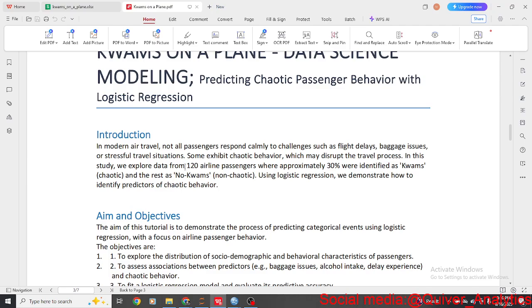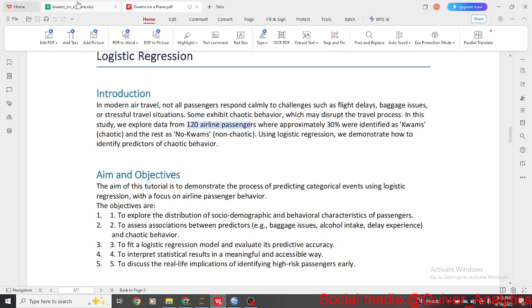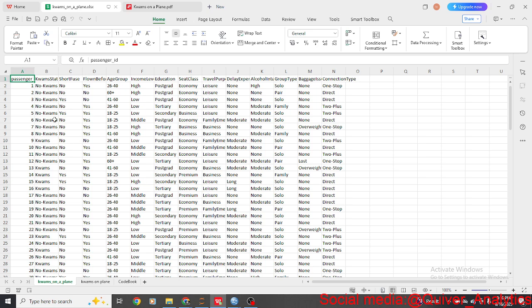Now we have a data set with 120 airline passengers. So we already know these people. These people have flown before. We've collected this data from an airline. Remember, I said it's fictitious. I made the data. All right. But we are assuming now that we have collected this data on 120 airline passengers. Some of them have flown before, some of them have not. This is the data. I will magnify.